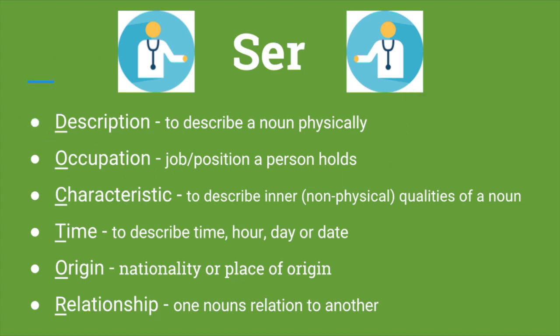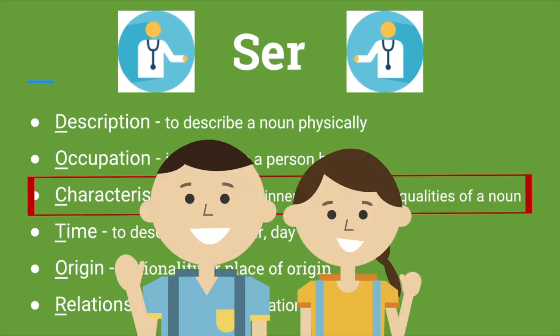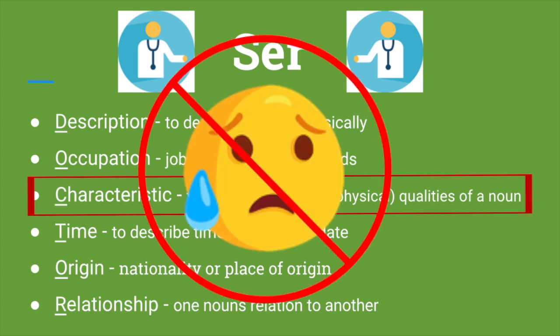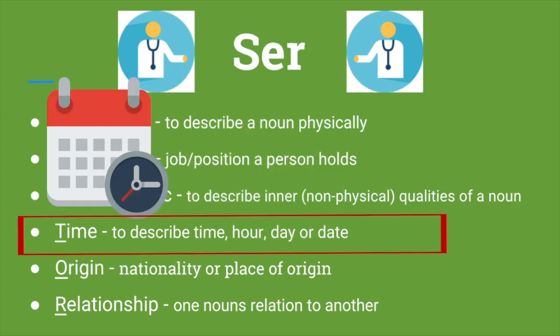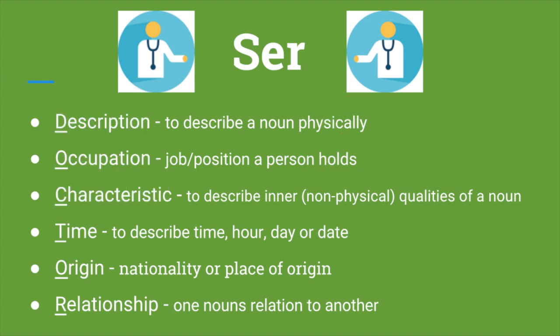Ser is used with adjectives to express inherent or essential qualities which fall under characteristics. For example, son simpáticos, they are friendly. Es estudiosa, she is devoted to studying. These inner qualities do not include emotions. Ser is also used to describe time as well. For example, if you wanted to know when something was going to happen, you could ask, ¿Cuándo es? ¿O qué día es? ¿O qué hora es?